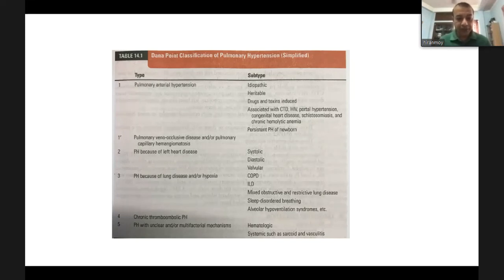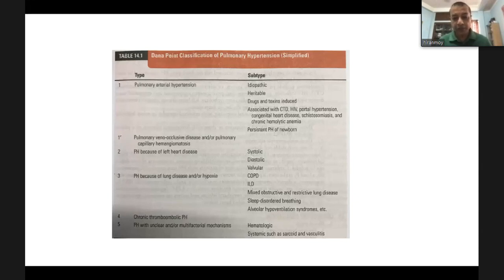Group 2 is due to systolic or diastolic dysfunction of the left ventricle and valvular heart disease. It is not included in Cor Pulmonale, as well as congenital heart disease. Group 3 is the most common cause of pulmonary hypertension. This is pulmonary hypertension because of lung disease and or hypoxemia. It is the main cause of Cor Pulmonale.